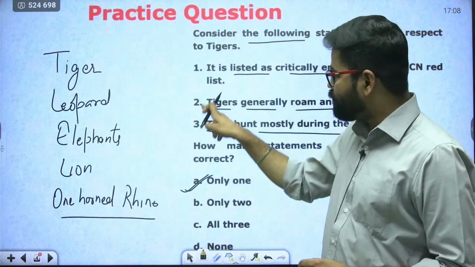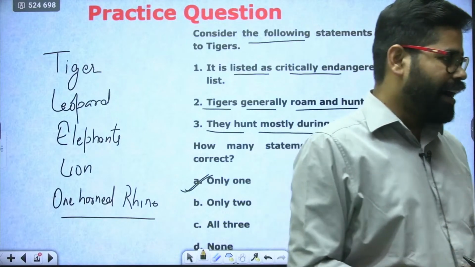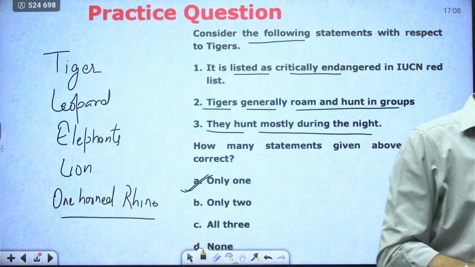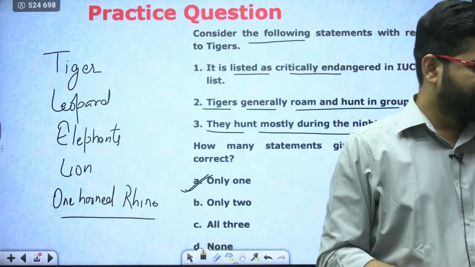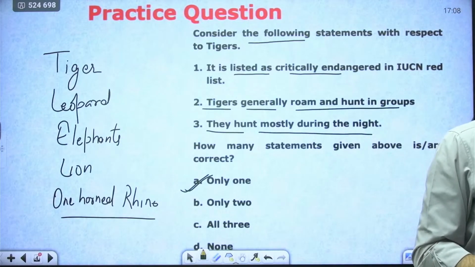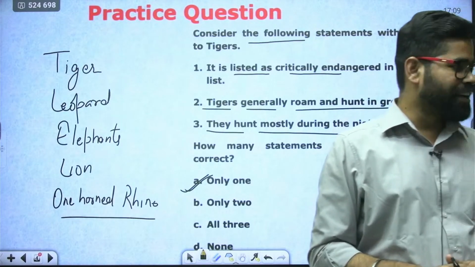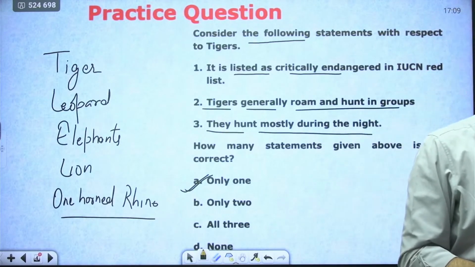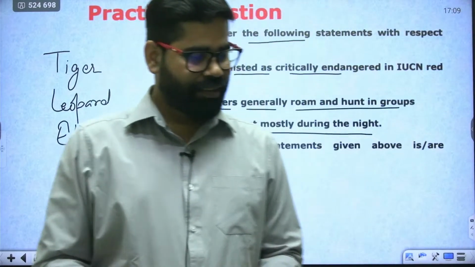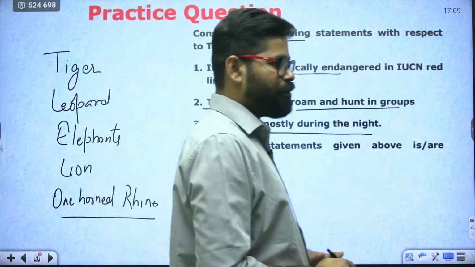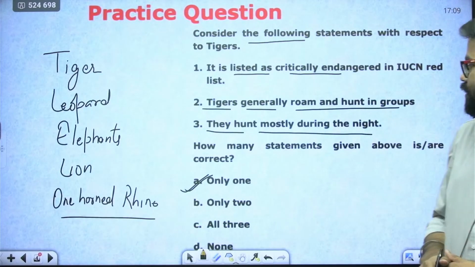But out of the 1, 2, and 3, which one is the correct one and which ones are incorrect? Which one is the correct statement? Okay, one is saying first is correct, another one is saying first is incorrect. Tell me which one is the correct statement. 1 and 3.